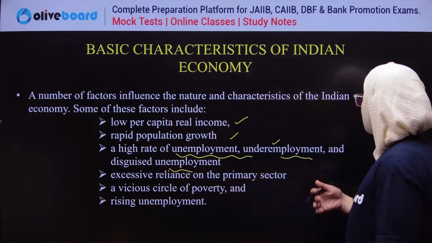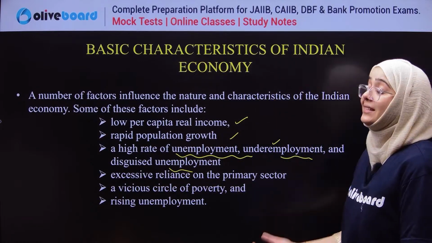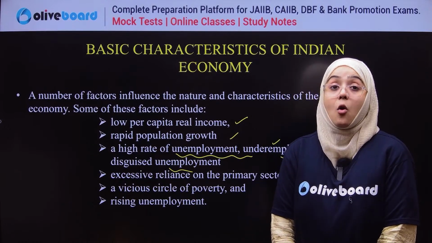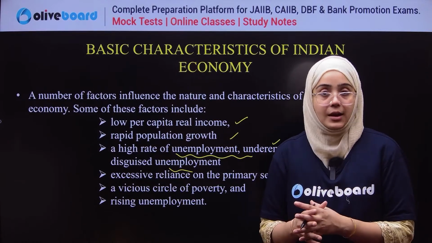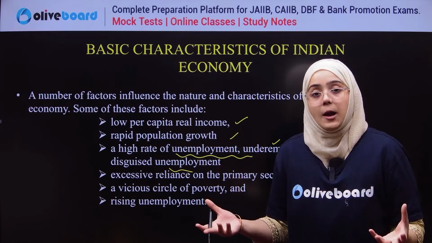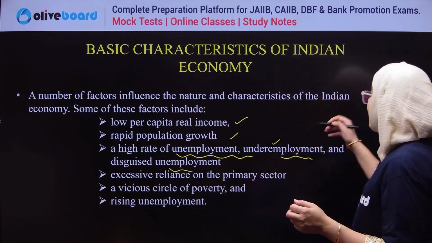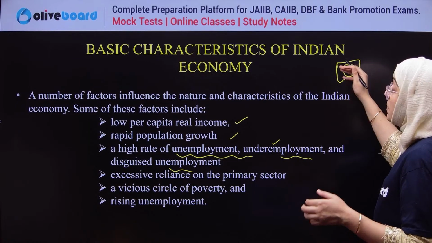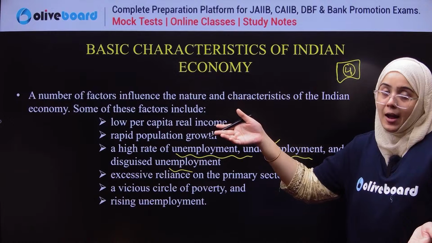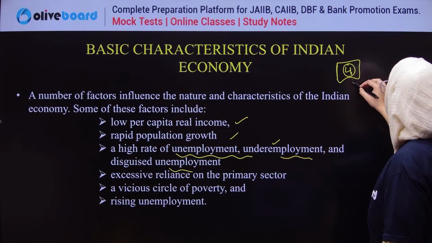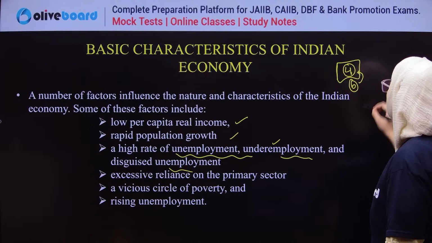Next, disguised unemployment. Because there is a lot of population in India, disguised unemployment refers to overemployment. For example, in an area there is a need for only 4 workers, but because the population is very high and a family has 6 members, all 6 are engaged in this small piece of land.